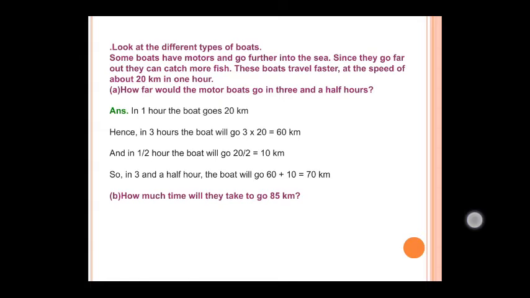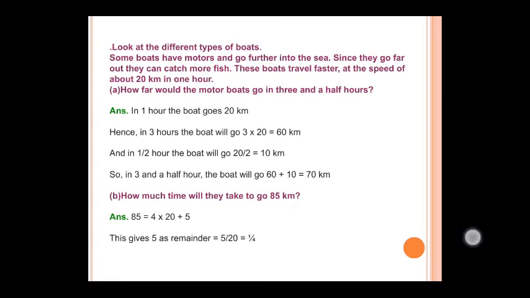How much time will they take to go 85 kilometer? What is the time taken to reach 85 kilometer? You have to find. See, 85 equals 4 into 20 plus 5. Where do you observe we are writing like this? See, in your previous class you can recall that. We will use the formula: dividend equals divisor into quotient plus remainder. You can remember that formula. Dividend equals divisor into quotient plus remainder, right?